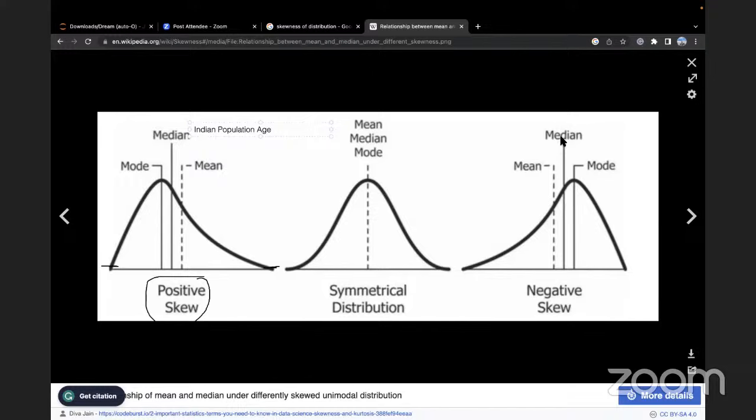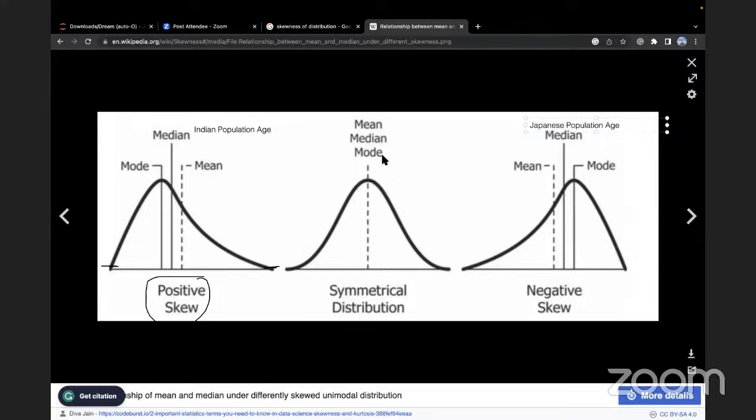On the other hand, if you look at, let's say, the Japanese population age, here you can see that the distribution is negatively skewed. So in this particular case, the Japanese population has a higher number of people in the older age segment, right?